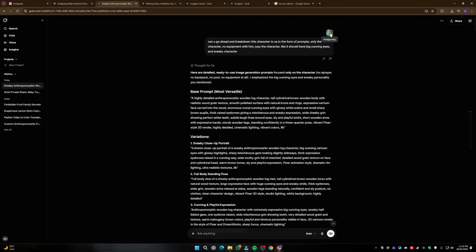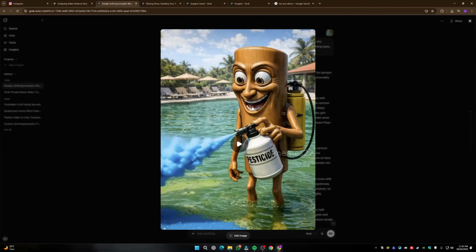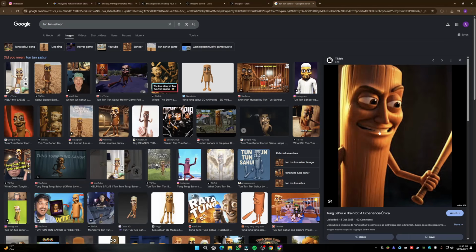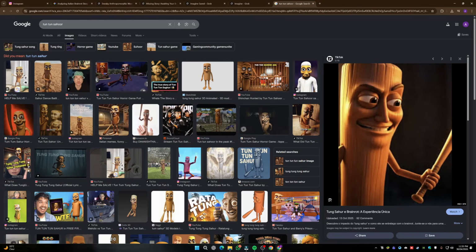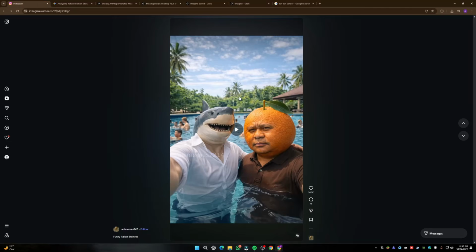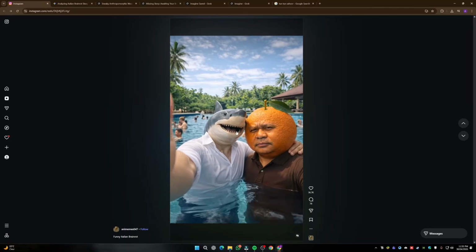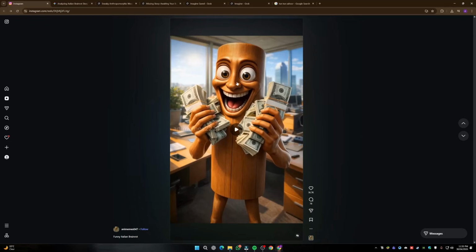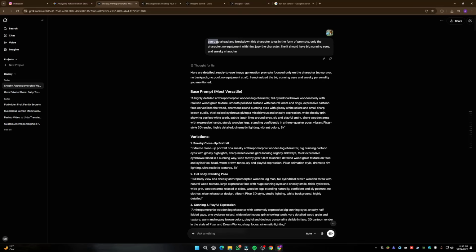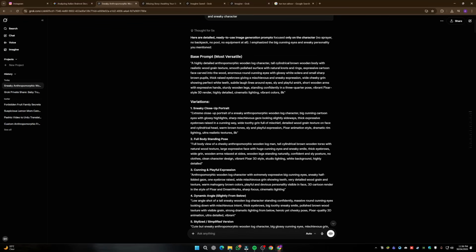Okay, so inside of Grok AI, first of all, I started by uploading the image of my character. You can easily pick one on Google, where you can search Tun Tun Tun Sahur, or what I did is I just took a screenshot of the character from the Instagram video. You can take a screenshot of this, then come to Grok AI, and simply say, can you break down the character for us in the form of prompts, only the character, no equipment with him, just the character, like it should have big cunning eyes and a sneaky character. Then it created the prompt for me that I can use to create my own version, you guys, right?